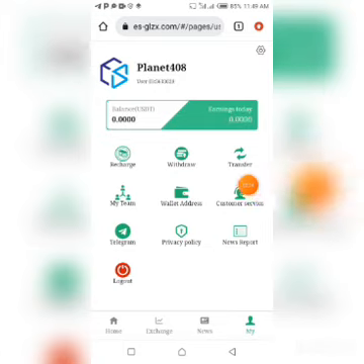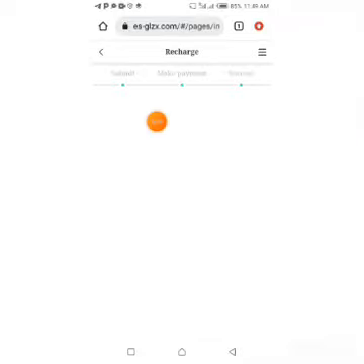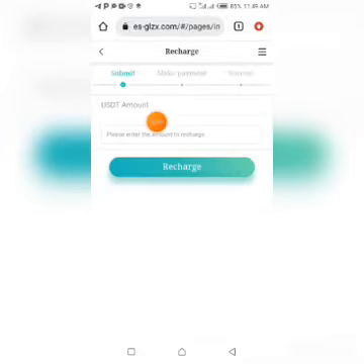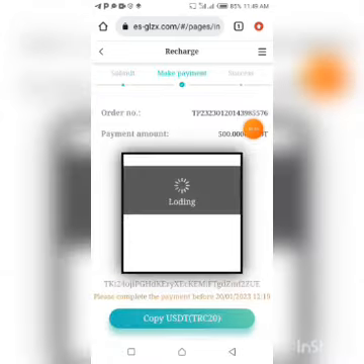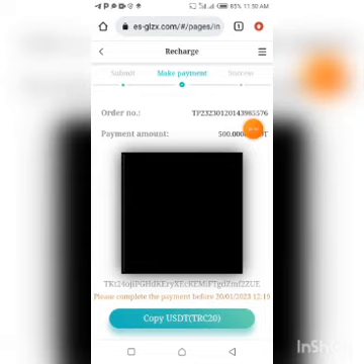So what you do right here now is first of all recharge your account by clicking on recharge right here. Once you click on recharge, the next thing you want to do is input your recharge amount. Let's say, for example, I want to recharge $500. The minimum amount to recharge here is $10. Once you do that, this is a USDT TRC20 wallet address. What you just do now is tap on this to have it copied to your clipboard.